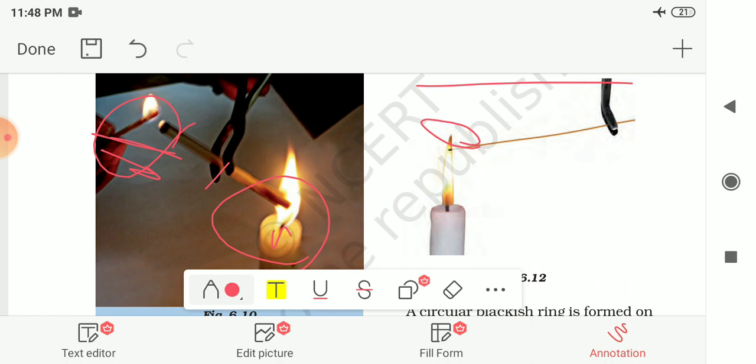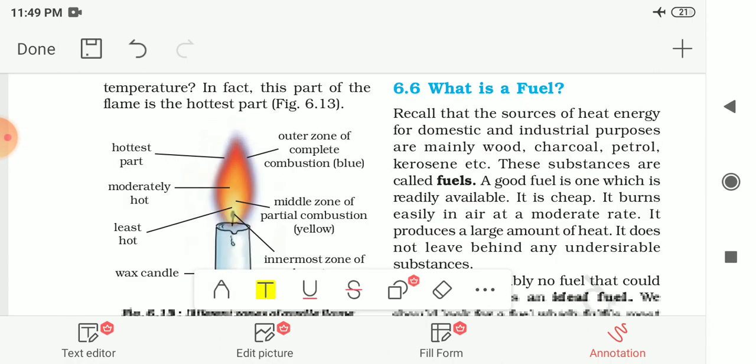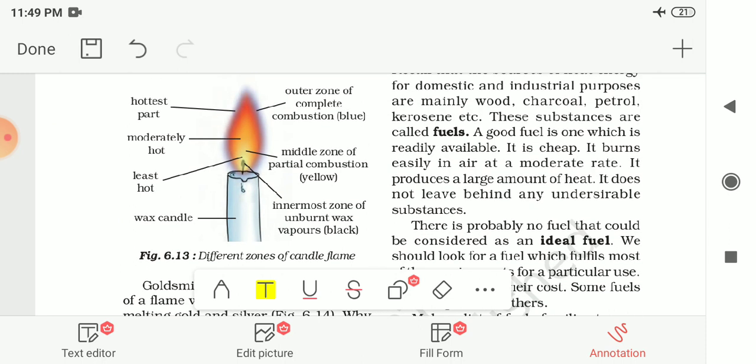So does it indicate that the non-luminous zone of the flame has the high temperature? Yes, we can say that this part of the flame is the hottest part, and it has the highest temperature amongst all these three parts. So here in the next figure, the three different parts of the candle are shown to you.